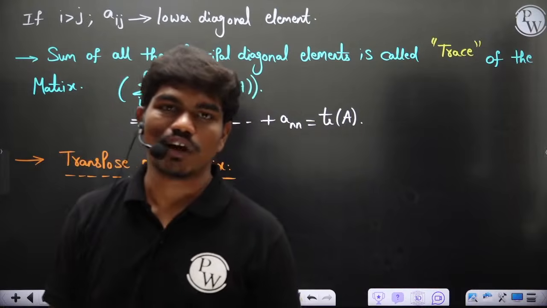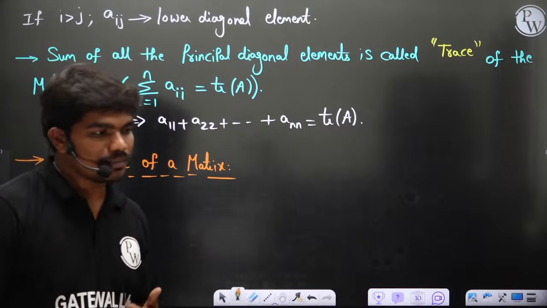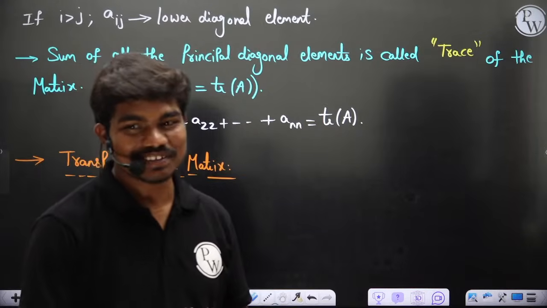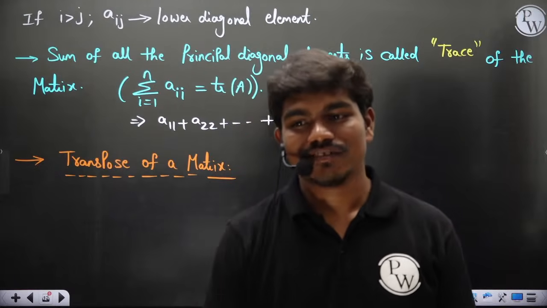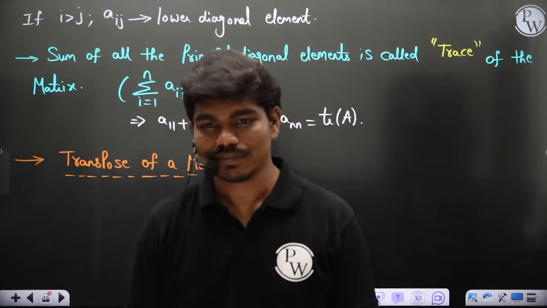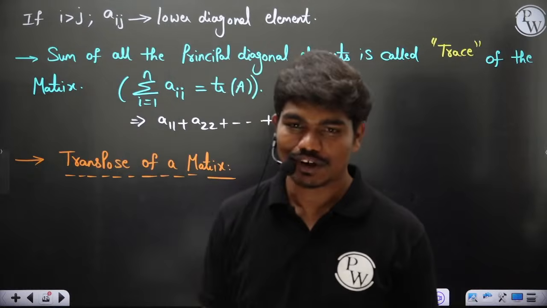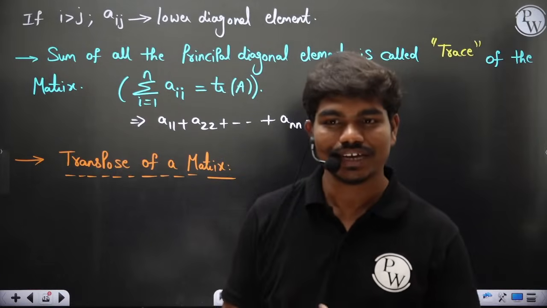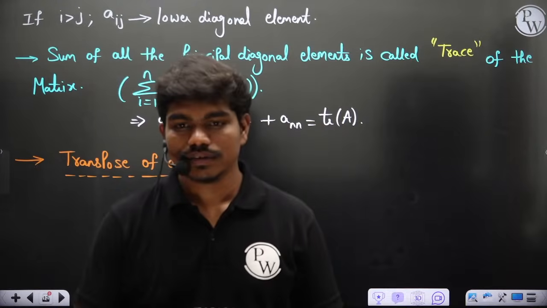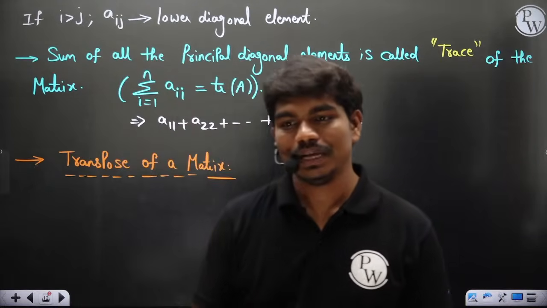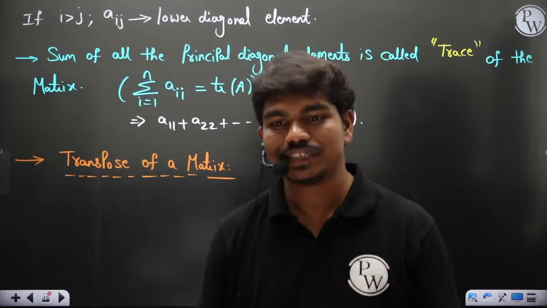Changing rows and columns, interchanging. Can anyone tell me why this interchanging is important? Why do you have to talk about transpose? Interchanging rows and columns, fine, good enough. Yeah, of course, we interchange rows with columns and columns with rows. But can anyone tell me why this transpose business is important?